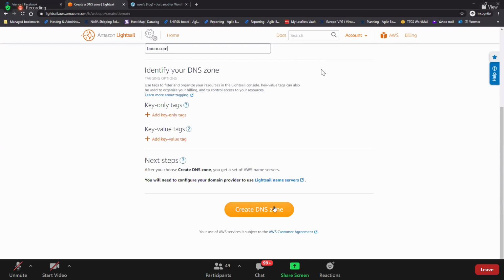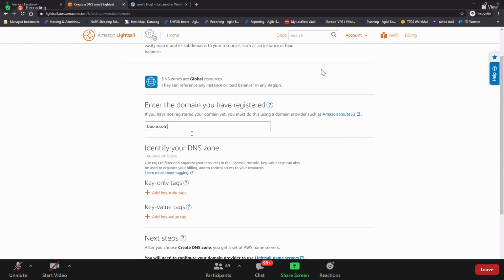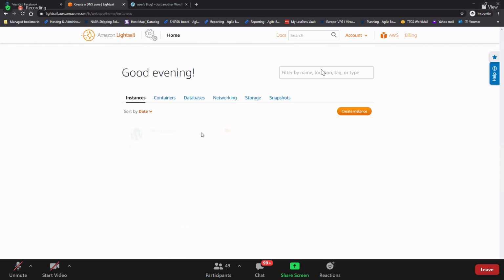And then create the DNS zone. Simple. Once you have this boom.com, you can start saying wordpress.boom.com. You can have multiple subdomain names from this main domain. We'll see that in Route 53.